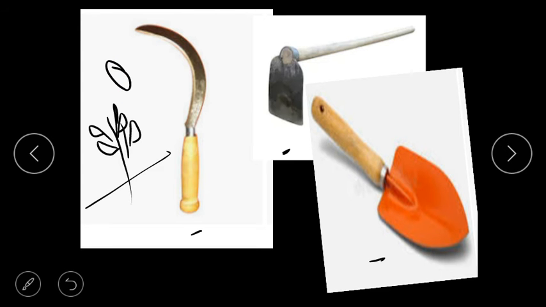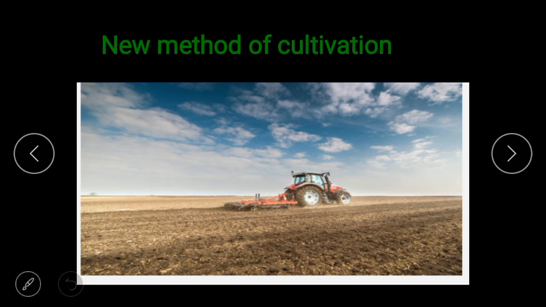So removing that peel and getting the wheat, that is the winnowing. Clear? So that is winnowed. Now new method of cultivation. After that we started new method of cultivation.